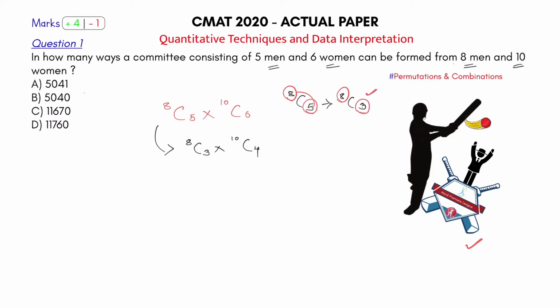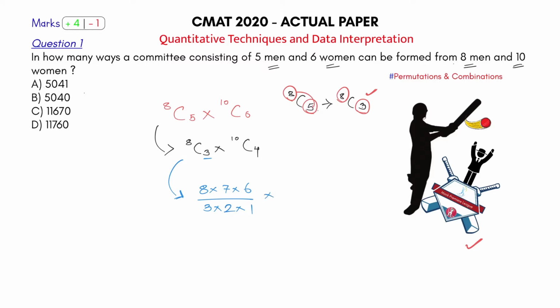Then you can solve it by the formula of combination. But again, I have a shortcut for this as well. I don't solve it by formula. If you want to know more about this shortcut, look at our basics classes and you will understand. So since this is 8C3, I'll write it as 8 into 7 into 6 over 3 factorial, 3 into 2 into 1.